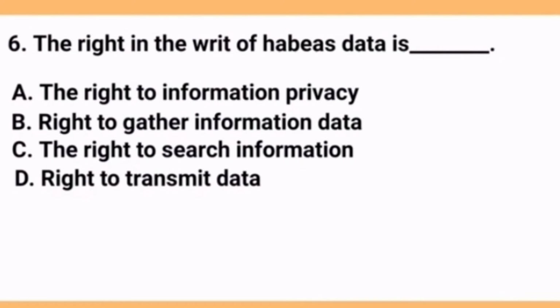The right in the writ of habeas data is blank. A. The right to information privacy, B. Right to gather information data, C. The right to search information, D. Right to transmit data. The answer is letter A. The right to information privacy.